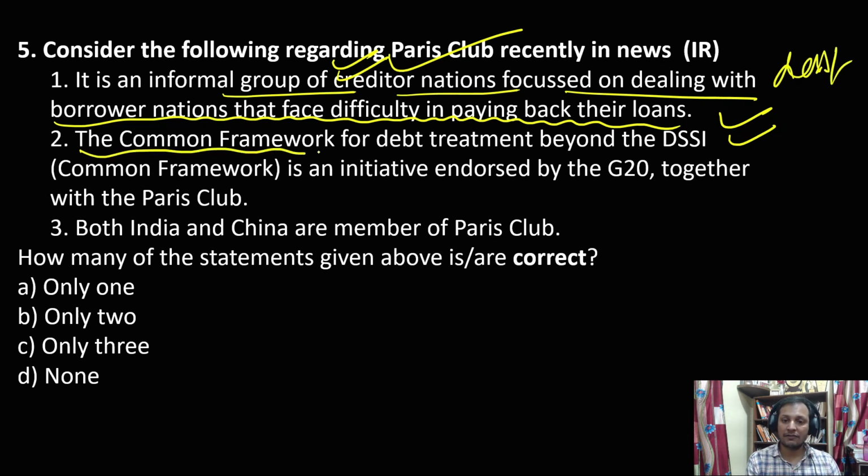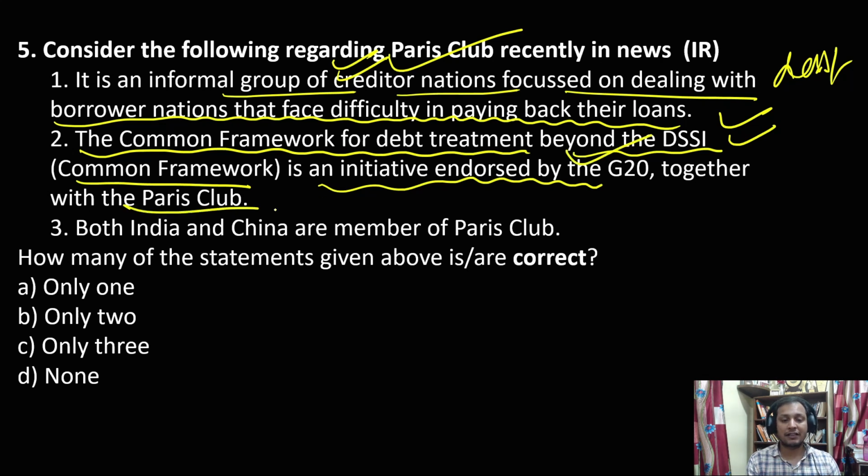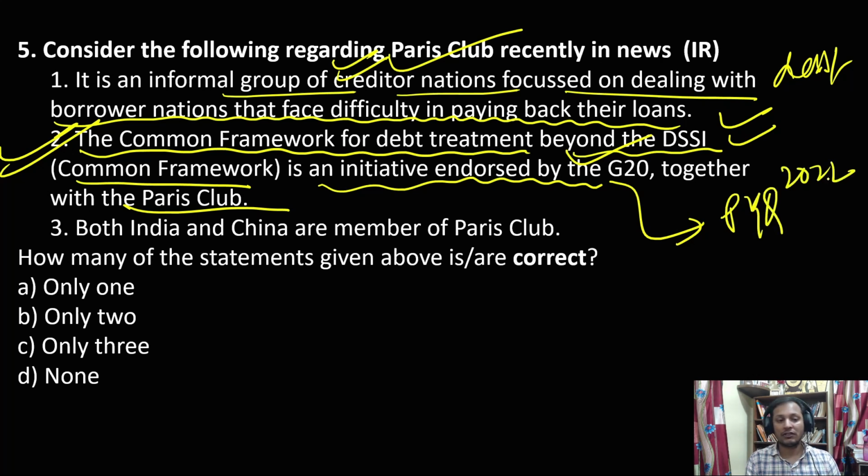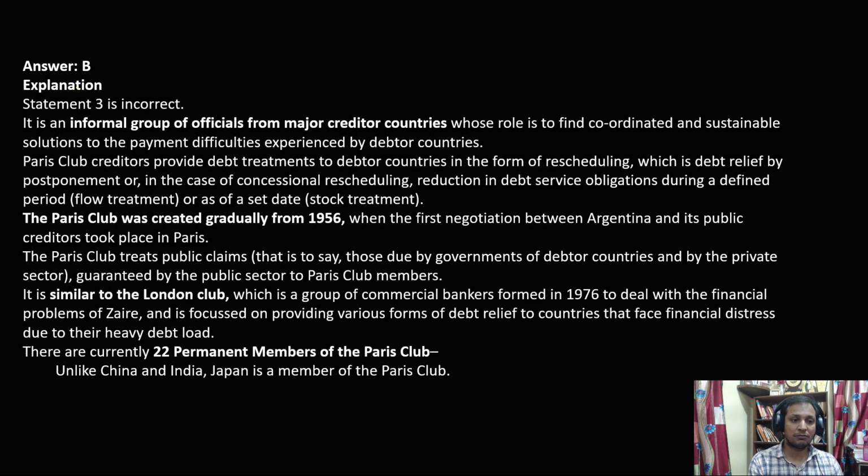Second, the common framework for debt treatment beyond the DSSI, which is called the common framework, is an initiative endorsed by G20 together with Paris Club. So this statement is also correct. This statement was from the PYQ of 2022. And the last statement, both India and China are members of Paris Club. Guys, this is incorrect. India and China both are not members of Paris Club. So only 2 is correct. So the answer will be option B.